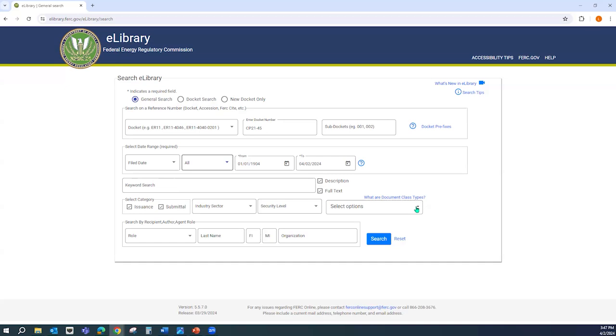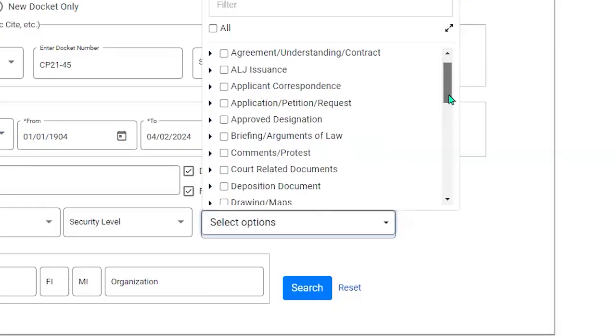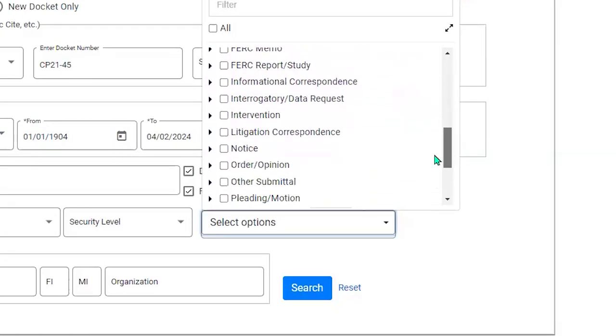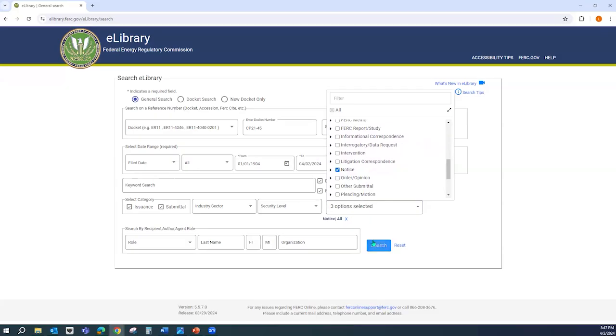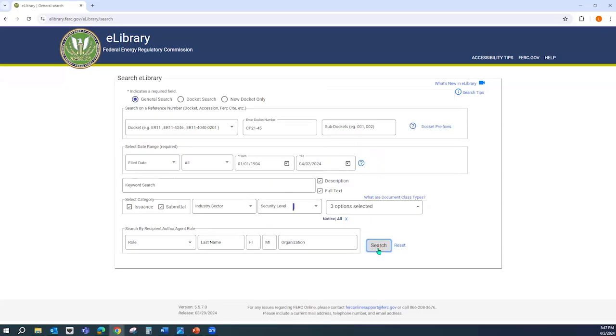And to find the notice, I will select Options and scroll down and click on Notice. Press the blue search button to search for the notice.